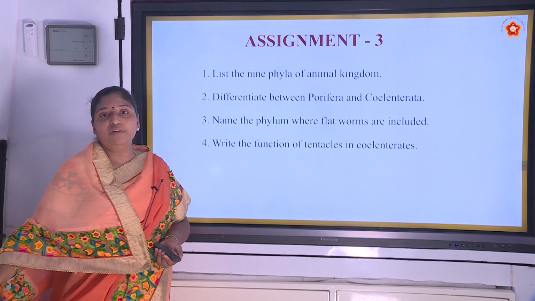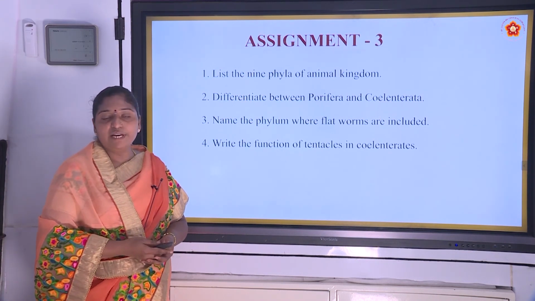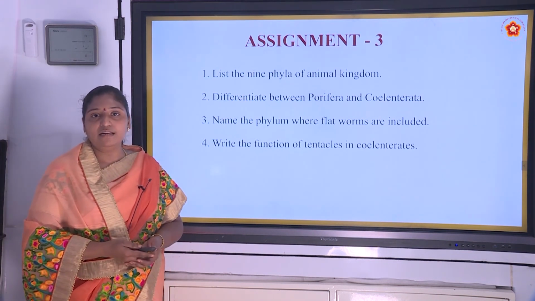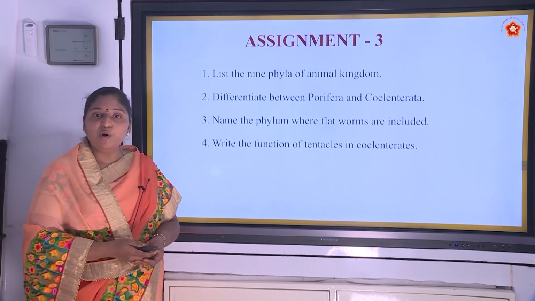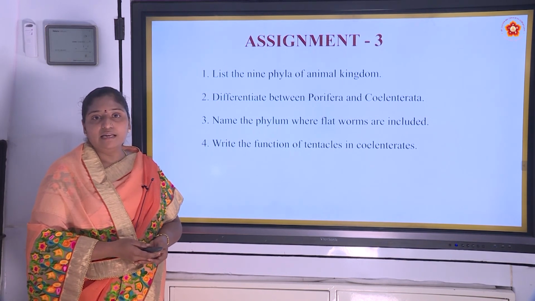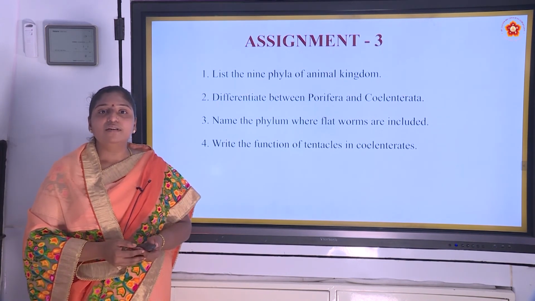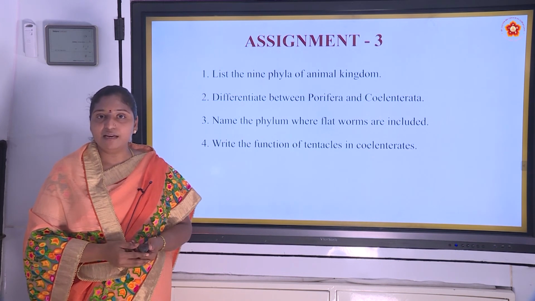Hope all you have understood the 4 phyla what we have studied in kingdom Animalia and also the concepts of body cavity, body symmetry as well as the characteristics of different phyla of kingdom Animalia.